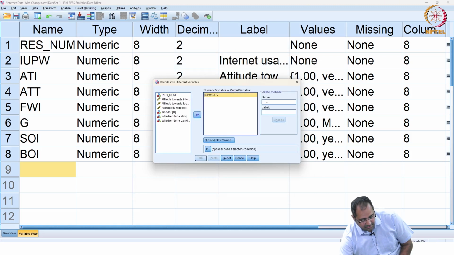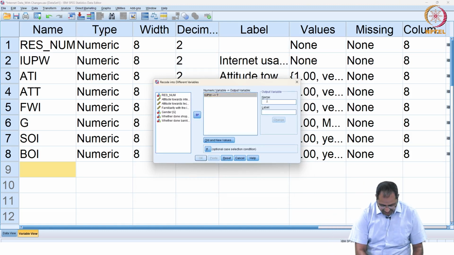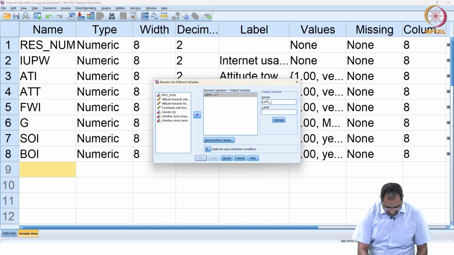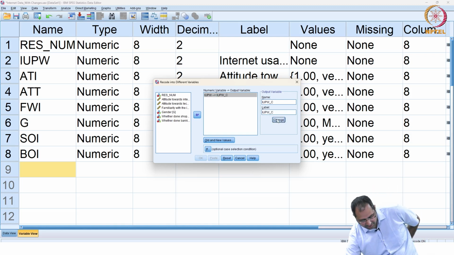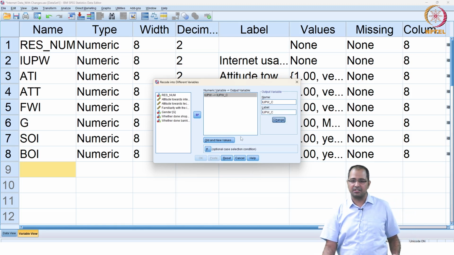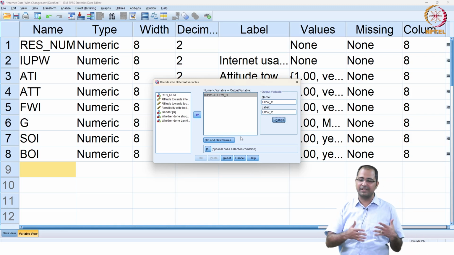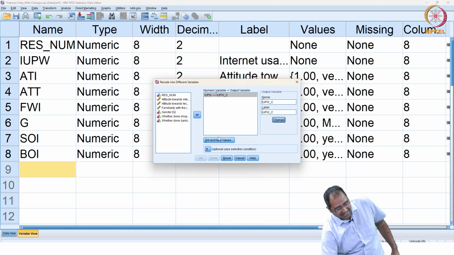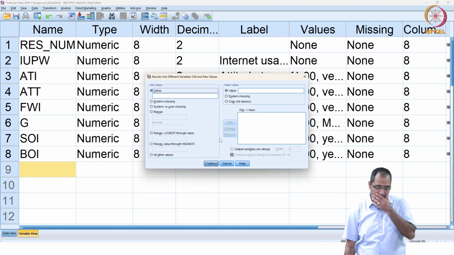Internet usage in hours per week. I want to make it IUPW categorical, or let me keep the same name, with the label categorical. I click on change, which means I am going to transform IUPW to IUPW underscore categorical. But still, I did not tell SPSS how to convert the continuous variable into categorical. That I will do by clicking on old and new values.